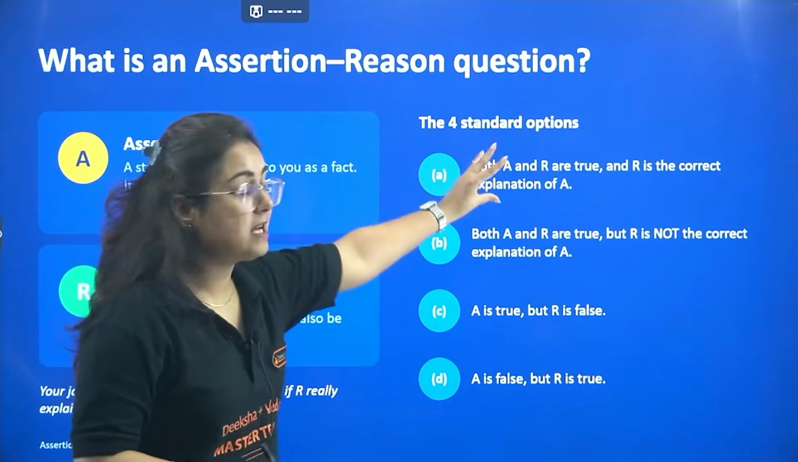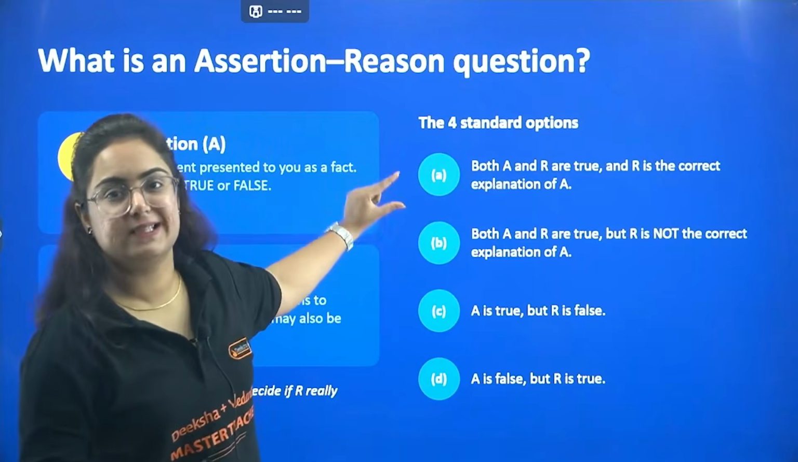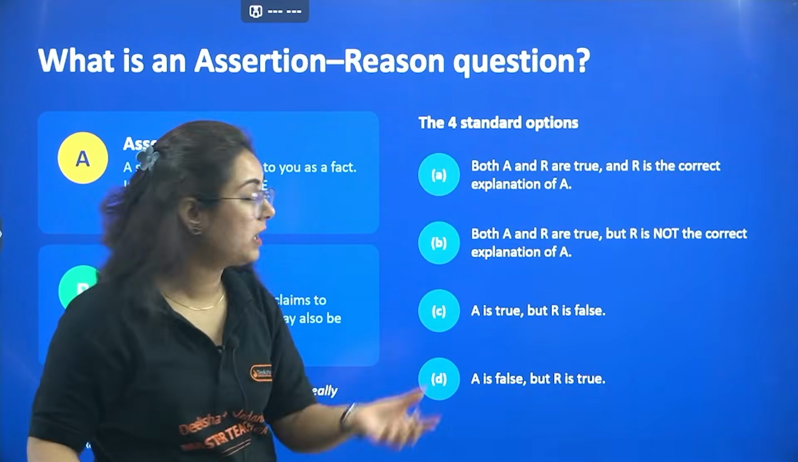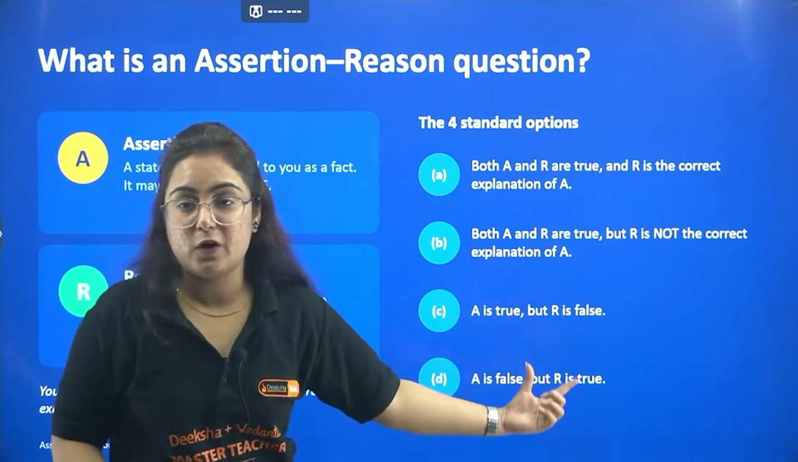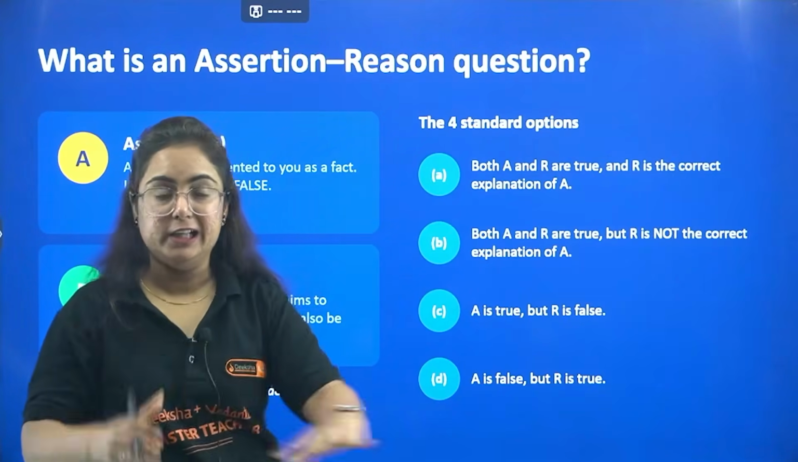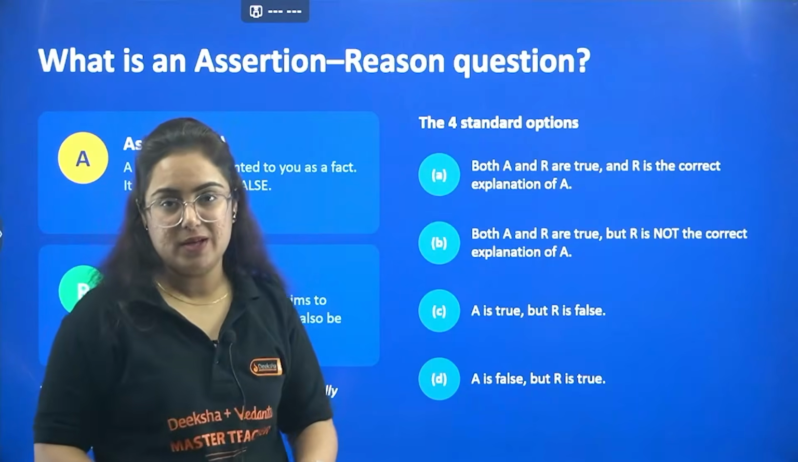A and R are true and R explains A. A and R are true but R does not explain A. A is true, R is false. A is false, but R is true. Beta, majorly the options are in the same sequence.